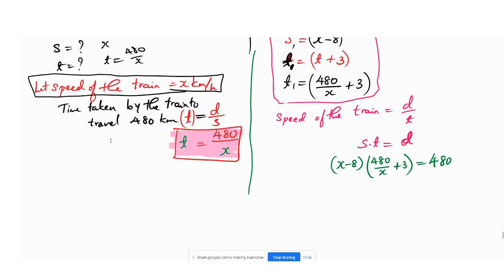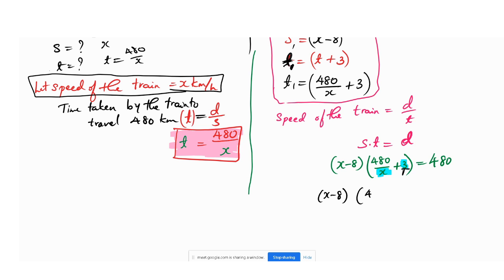So this is the thing we have to use. Here we have to calculate, but while calculating we will take the LCM first. Here you can see we have x and here we have only 3. We can't take that x outside, so I will take the LCM of x and 1, that is x. Minus 8 will be here only.